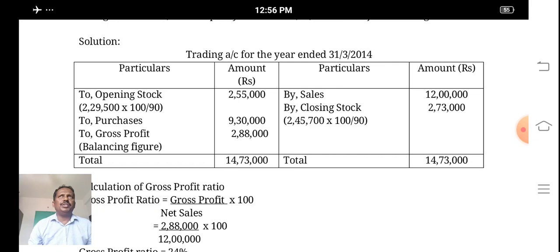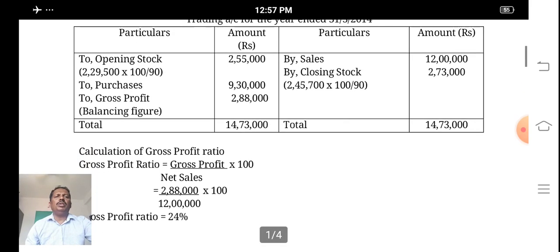When undervaluation of opening stock and closing stock, we are applying undervaluation formula, then automatically the values are increasing. Suppose we are applying overvaluation, then that time value of opening and closing stocks automatically decreases.